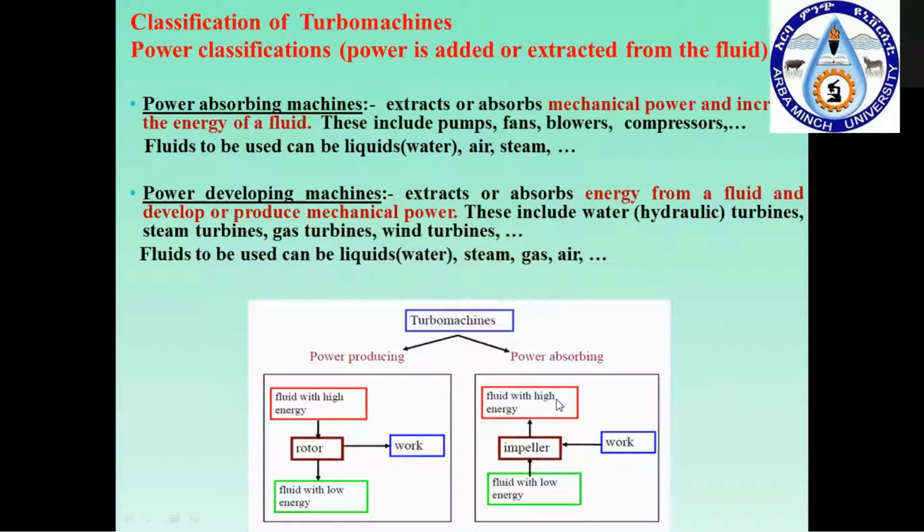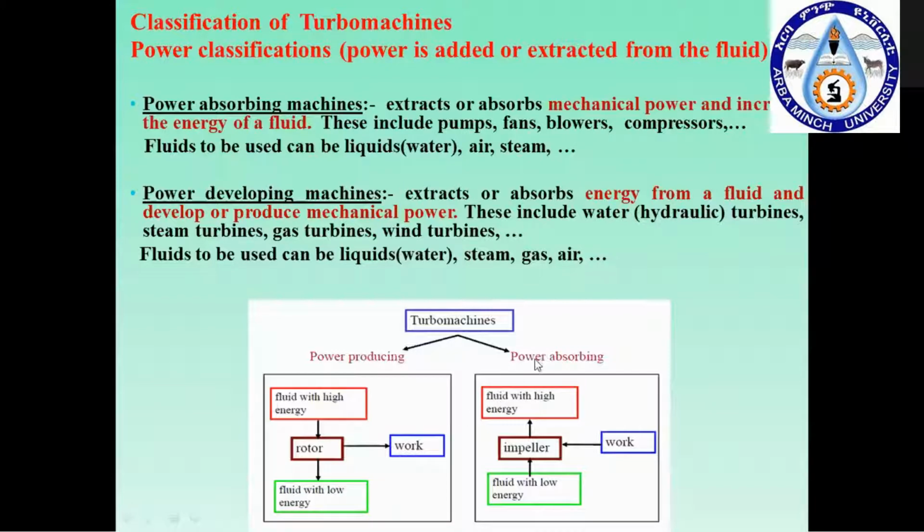The next category is the power producing machines. That is the machine which absorbs the fluid energy and gives the output as mechanical energy. For power producing machines, the input to the mechanical rotor is the fluid energy and the output is the work. In the sink or output, you get the fluid with lower energy, so the energy from the higher energy fluid is absorbed by the rotor, the work is obtained as output, and the remaining fluid with low energy is sent to the sink.